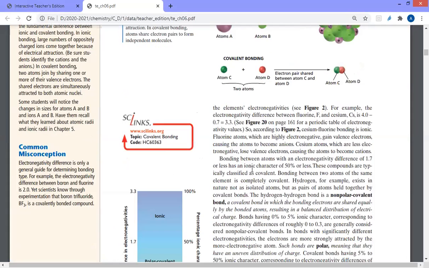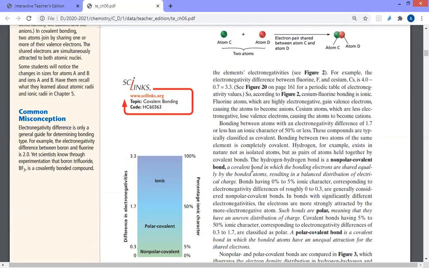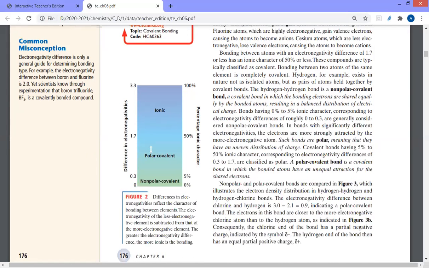Do you remember electronegativity, guys? We studied this in the last quarter. We said electronegativity is the ability of the nucleus of an atom to attract the electrons of the outermost energy level. So the difference in electronegativity is the key word here, the part which decides whether it is an ionic bond or a covalent bond. How could we do that? Simply, we subtract the electronegativity of the two elements. If the result is more than 1.7, it's purely an ionic bond. But if the result is less than 1.7, it is a covalent bond.